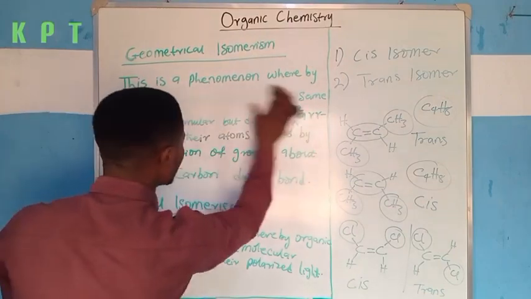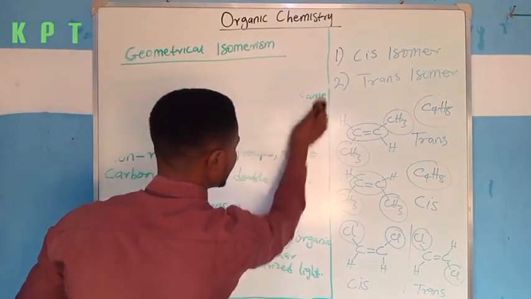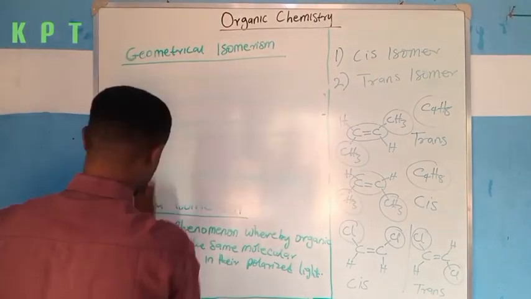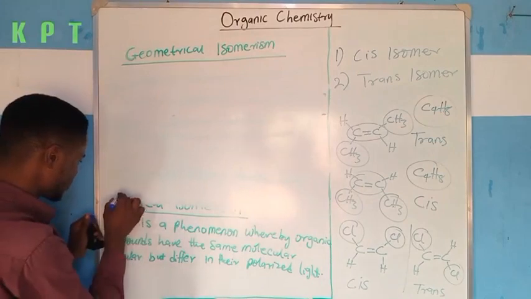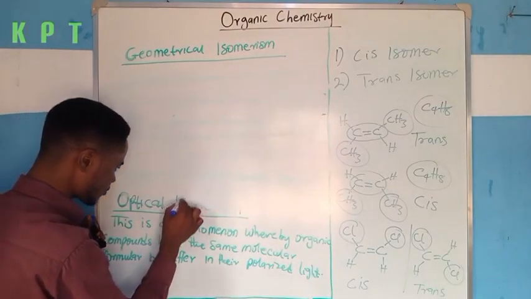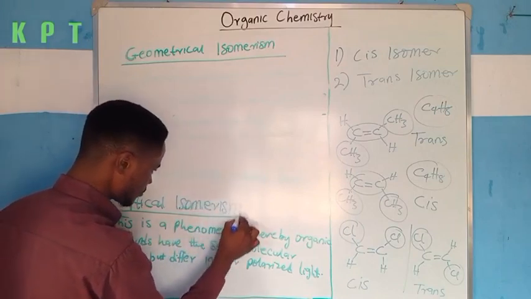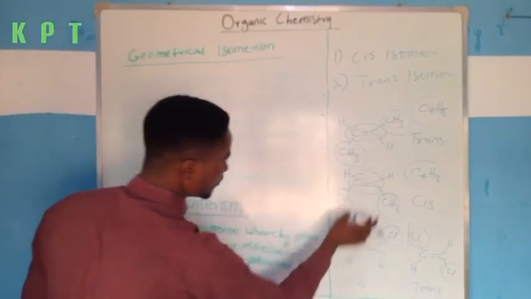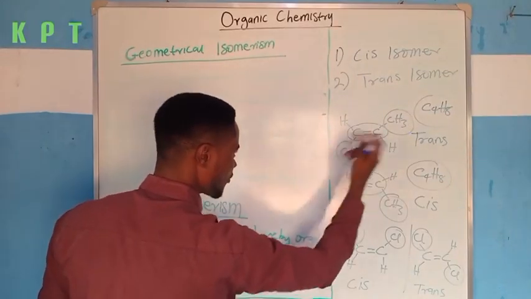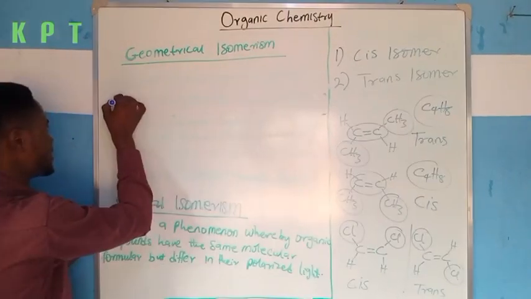Okay, let me quickly clean off this and show you more clearly what I mean. Okay, so if I want to name this compound, for instance, this particular one now, I will follow the basic rules of nomenclature, and I will have to say it is trans.